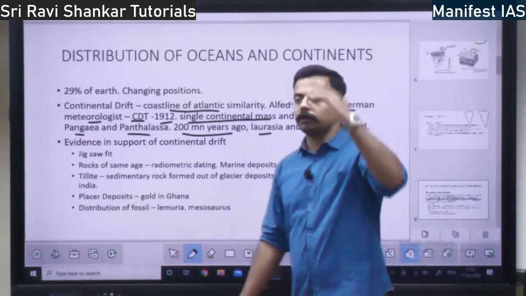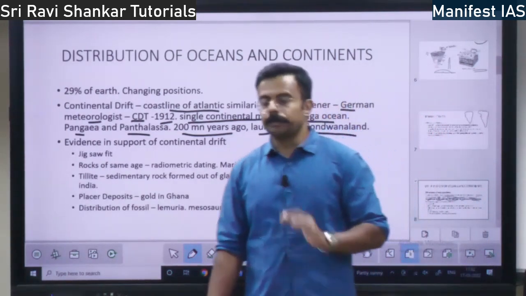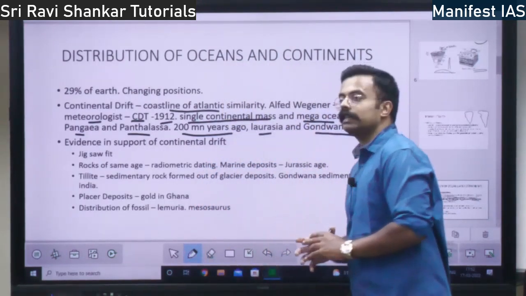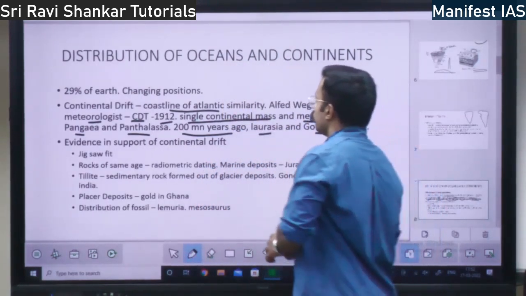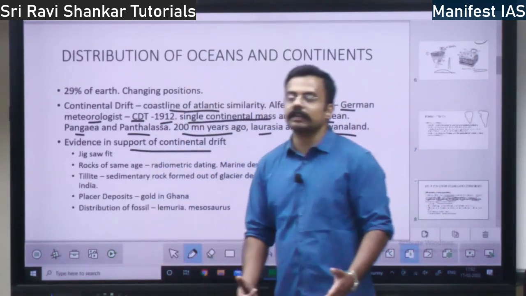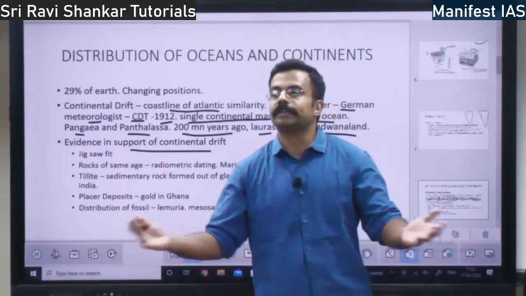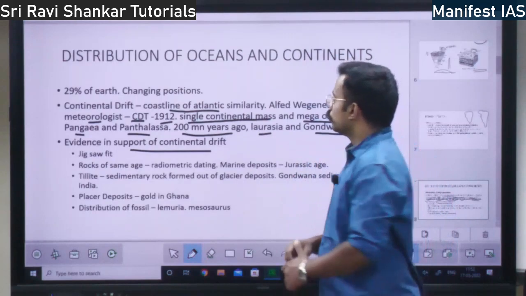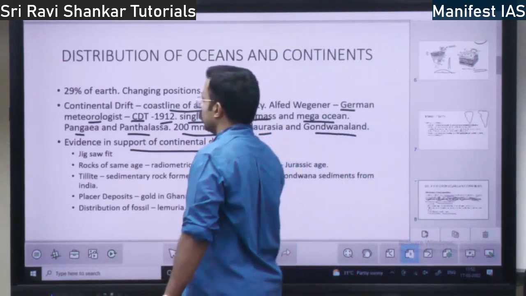So the northern part broke into Laurasia and the southern part broke into Gondwanaland, as per the Alfred Wegener theory, right? So what is the evidence to support continental drift? See, continental drift means the continents are drifting. They are moving around the oceans, right? So what is the evidence to support the continental drift?